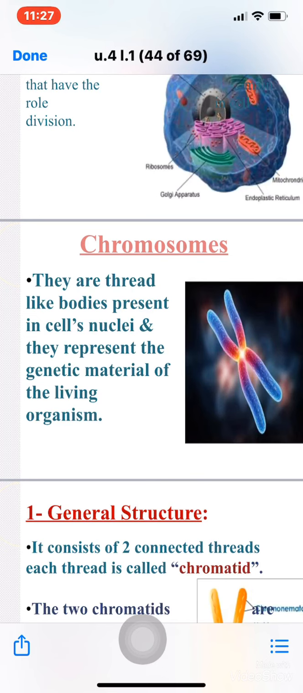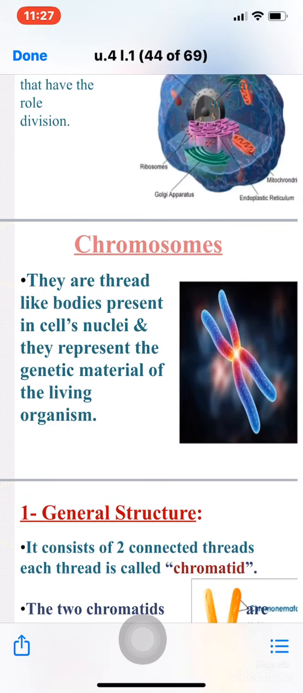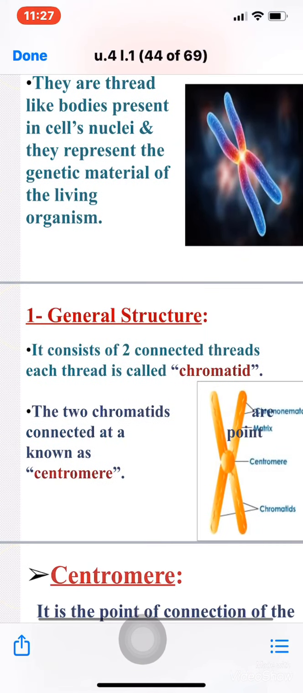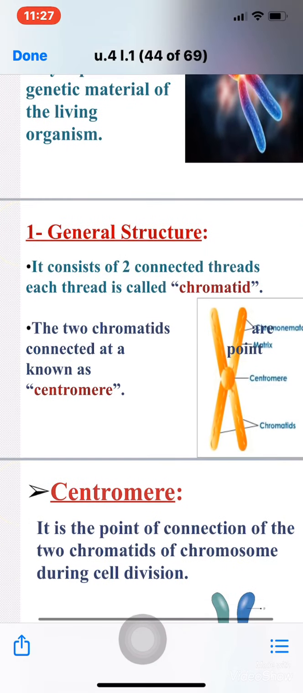They represent the genetic material of the living organism, and that we knew now since I was talking about the nucleus, okay? What's the structure of the chromosome? It consists of 2 connected threads. As you see, each thread is called chromatid. 2 threads connected together, each one is called chromatid.